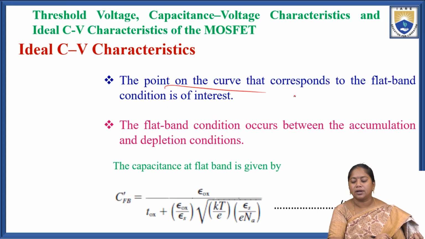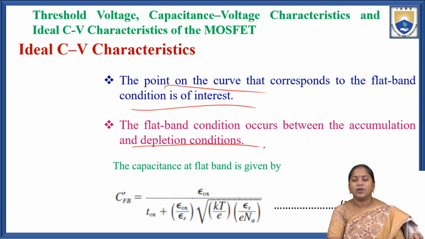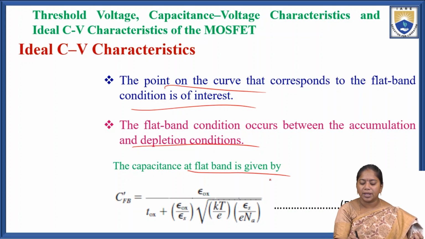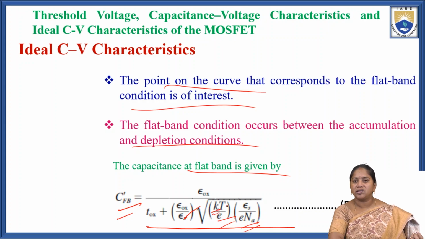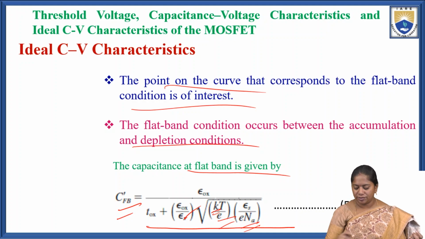So the point on the curve corresponding to the flat band condition occurs between the accumulation region and the depletion region. The capacitance at flat band is given by CFB' equal to epsilon OX divided by TOX plus epsilon OX divided by epsilon S into the square root of KT by E into epsilon S divided by E into Na, where K is the Boltzmann constant and T is the absolute temperature. That is the capacitance for the flat band condition.